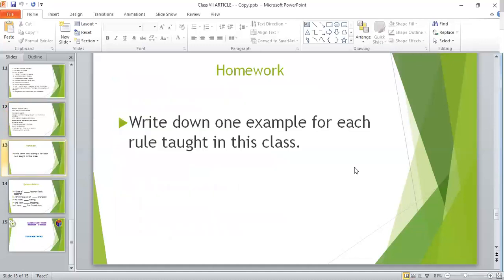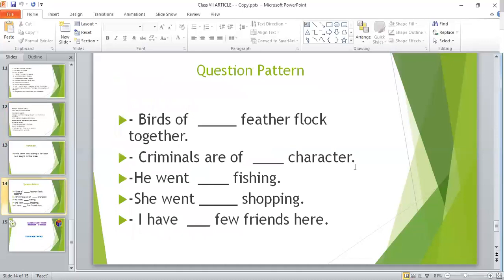Dear all, that's all for today. Your homework is you will write down one example for each rule taught in this class. And next you see the question pattern. You must use it or you must practice it at your home.